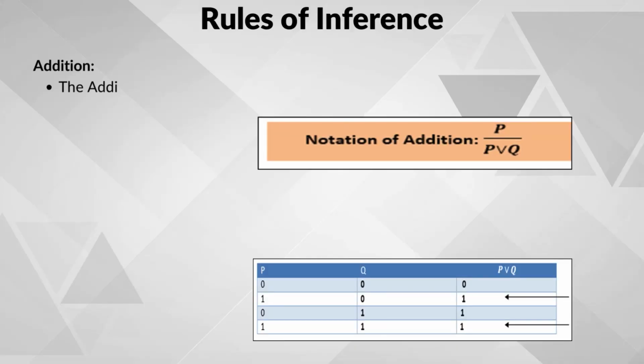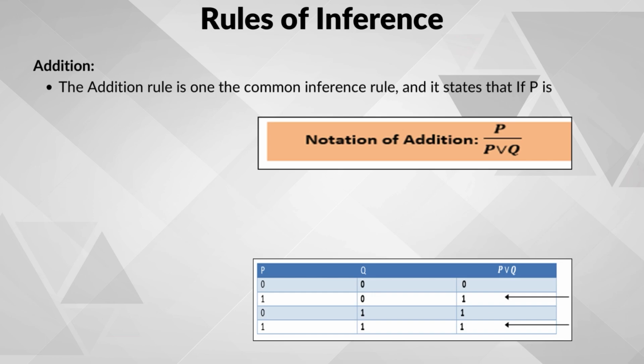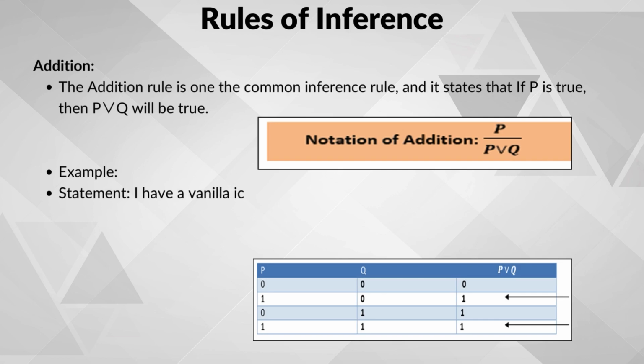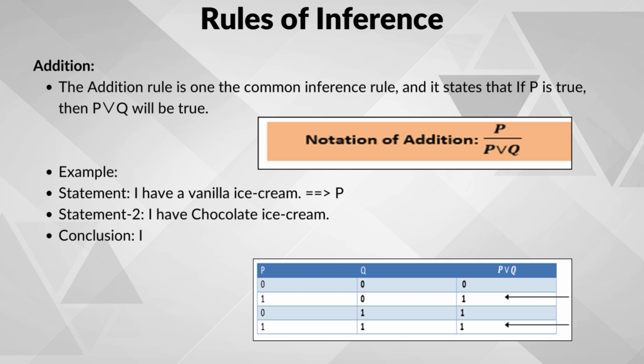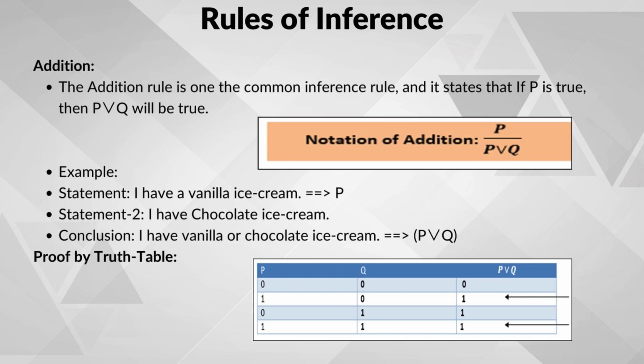Another rule is the addition rule. So first let us see the rule. Think of the addition rule as a way to add things up in logic. It helps us say that if we have one thing, then we can also have a bigger set that includes that thing. The rule is, if we know one thing is true, that is P, then we can confidently say that a bigger thing that includes the first is also true, P or Q.